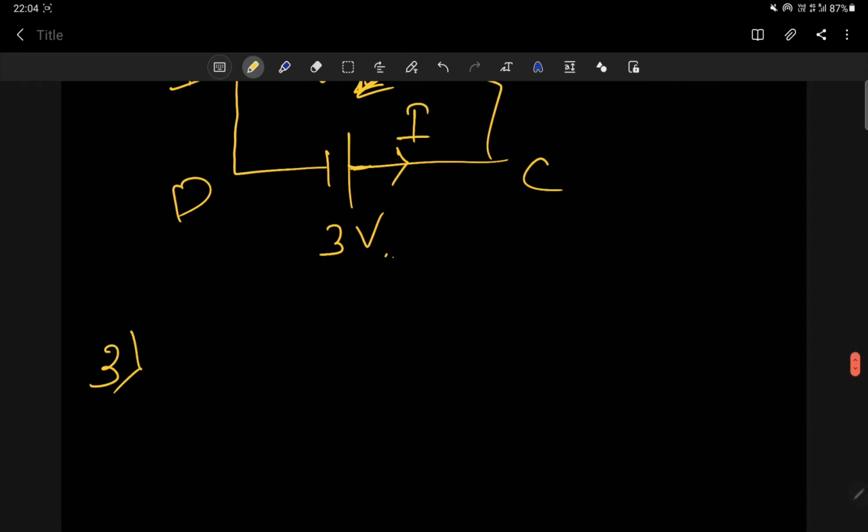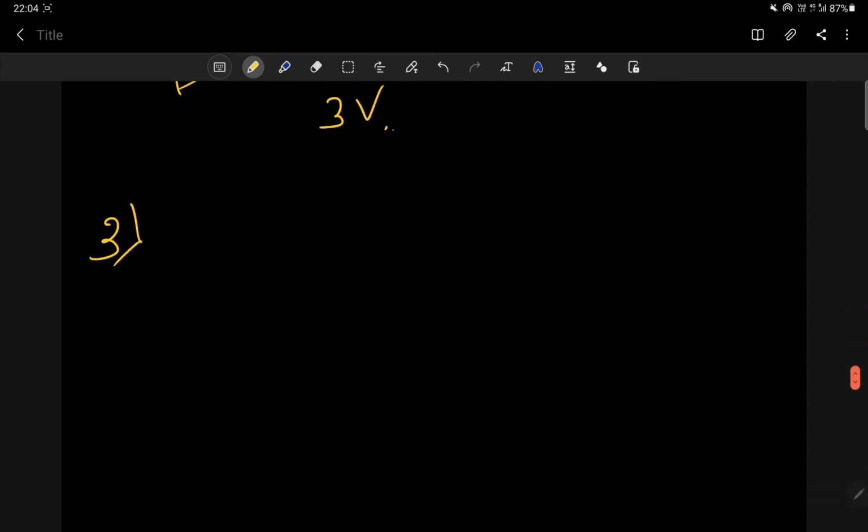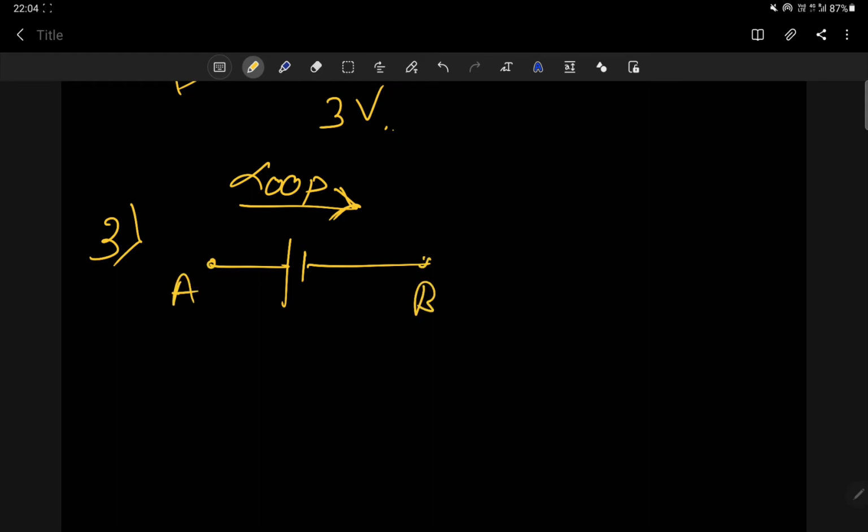The third point is that suppose you have two batteries, and suppose this is the direction of the loop, from left to right, or from point A to B. If you see the positive terminal first and then the negative terminal, your potential difference will be positive.